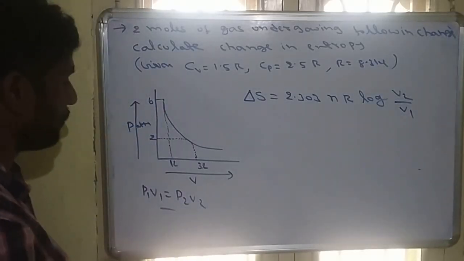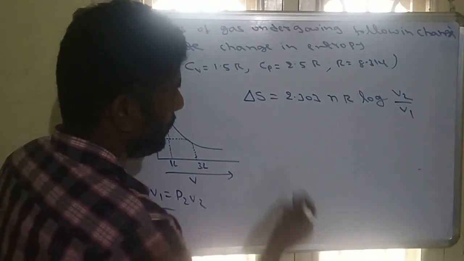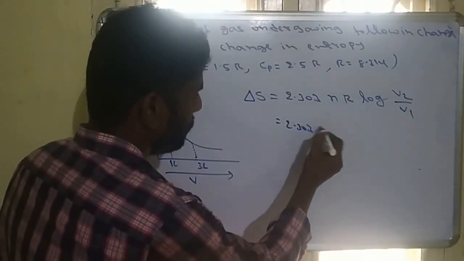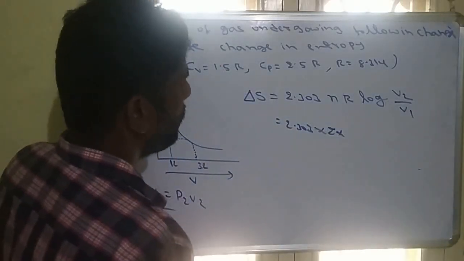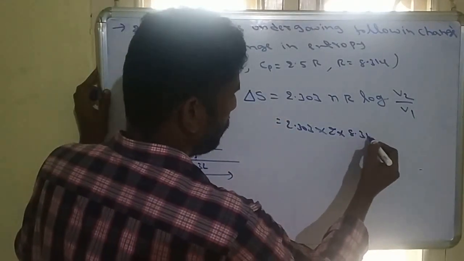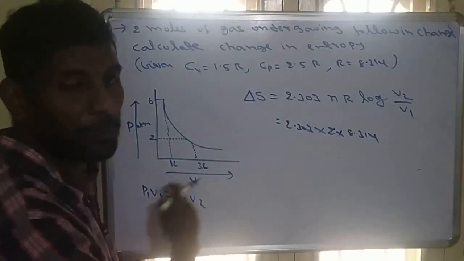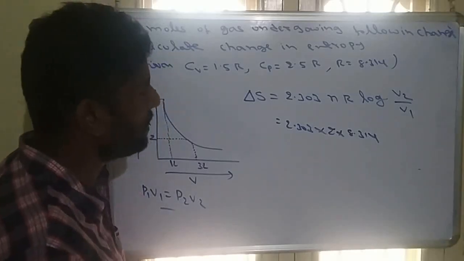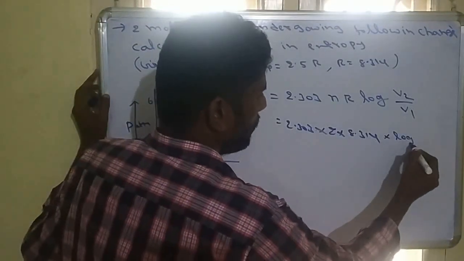So final volume V2 by V1 we can take. Finally this will be 2.303 into number of moles, which is 2 moles, R value will be 8.314. That means here Cv, Cp is not required because it is an isothermal process. In an isothermal process Cv, Cp is not required. Directly you are substituting R value into log.